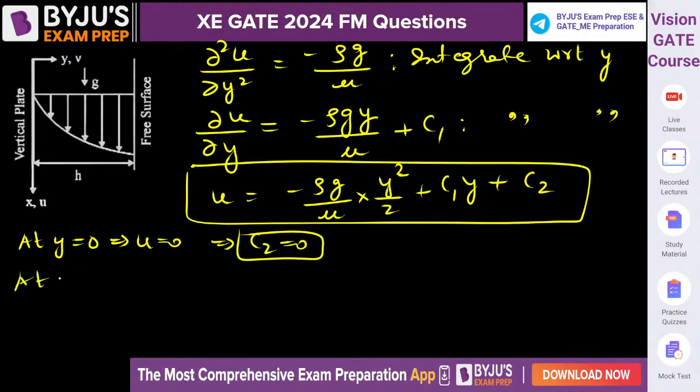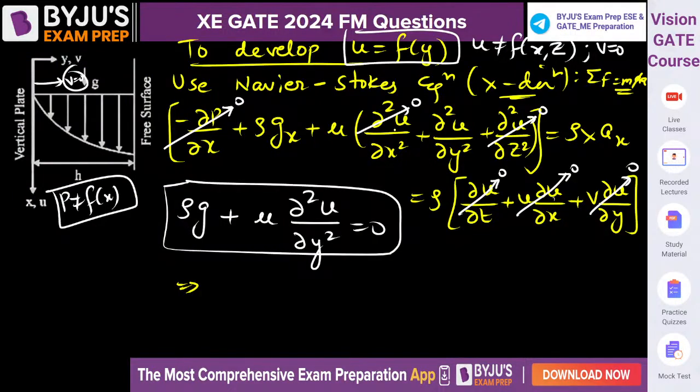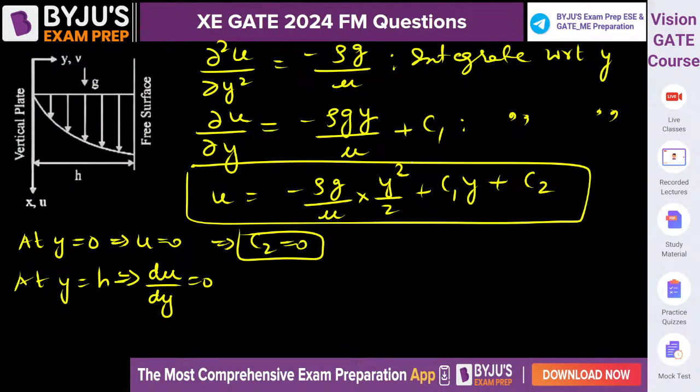And at y is equal to h, isn't du by dy equal to 0? Because tau is equal to 0. The condition given is to assume zero shear stress at the free surface. It means tau is equal to 0, which means du by dy is 0. What is du by dy? This.